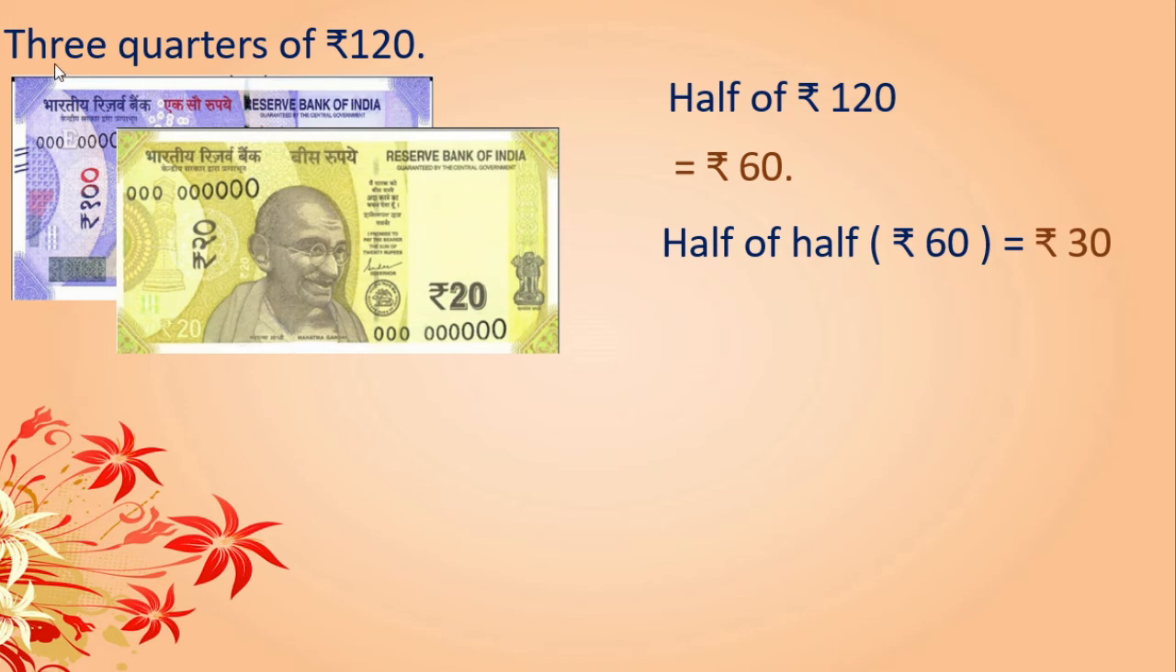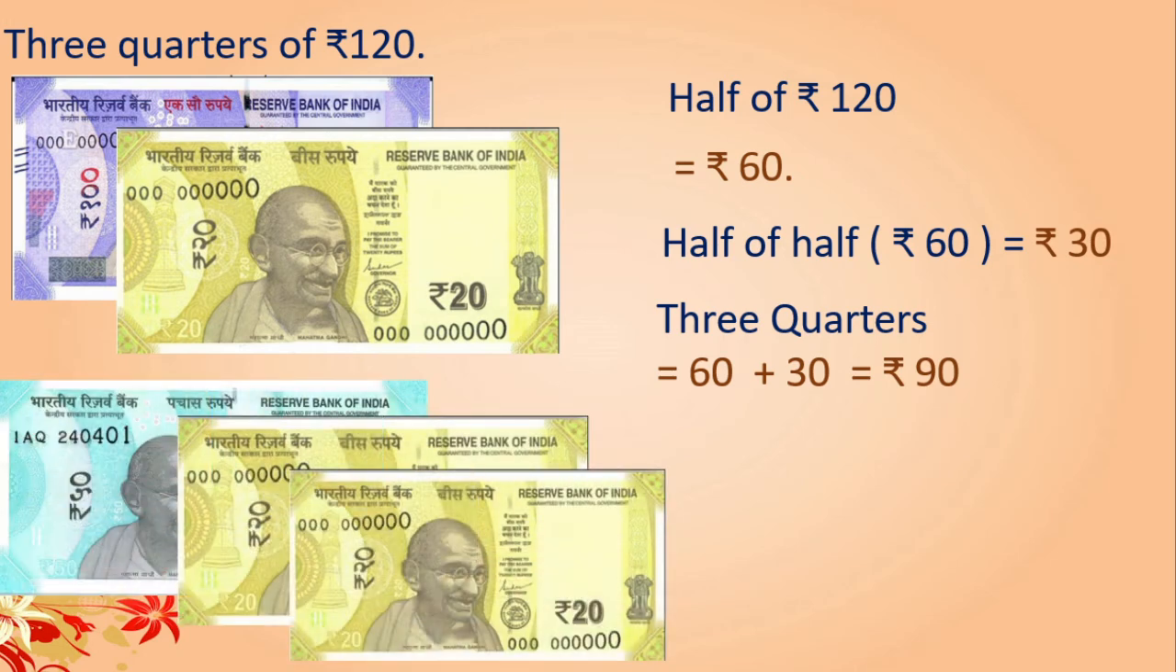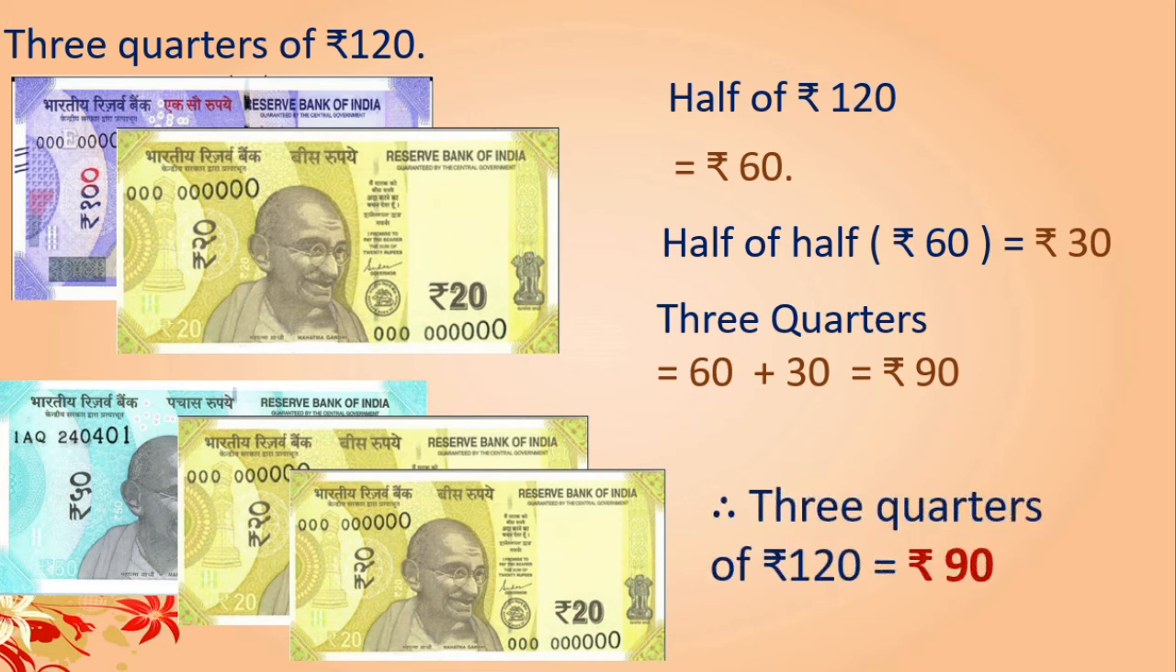Right? Now we want to find out 3/4. So what we will do? 3/4 is nothing but half plus a quarter. Like this also we can do. That is 60 plus 30, that is rupees 90. Right? We can see here 90 rupees, 50 plus 20 plus 20, correct? 90. Like this we can write 3/4 of rupees 120 is equal to rupees 90. Got this?